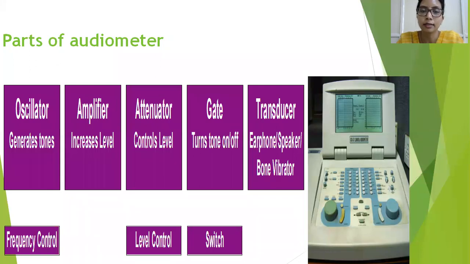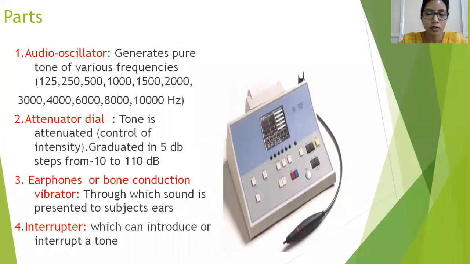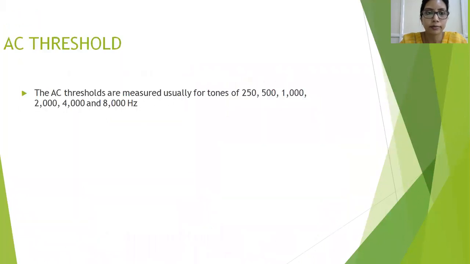Next is the gate. This gate is just a switch which can be turned on or off. And last is the transducer, which is usually a headphone, otherwise an earphone or speaker in the case of air conduction, and a bone vibrator in the case of bone conduction. So these are the parts of your audiometer again.